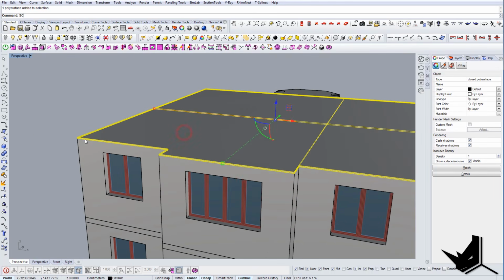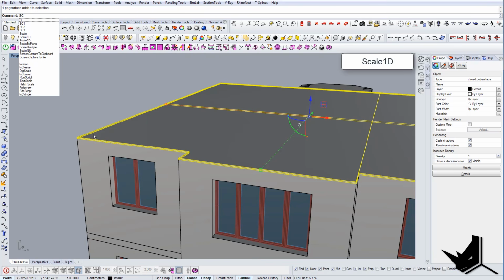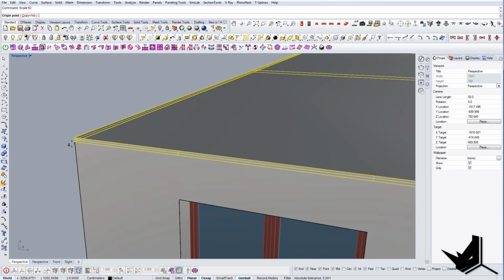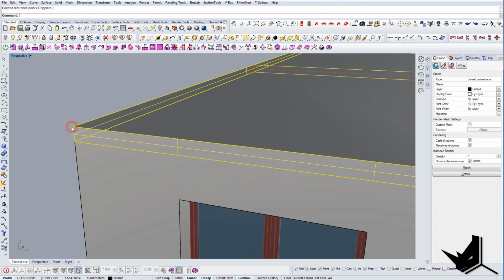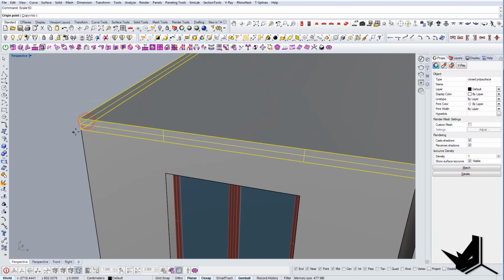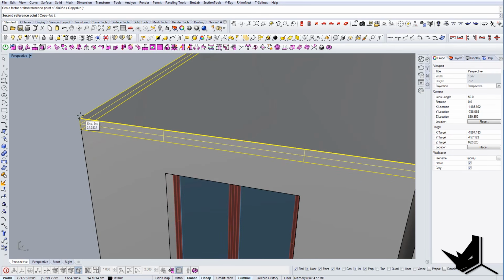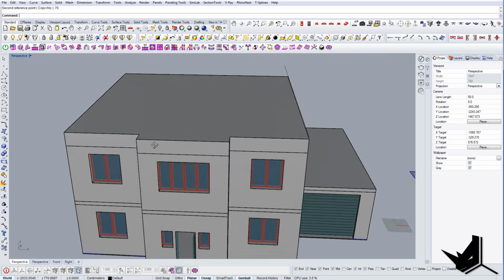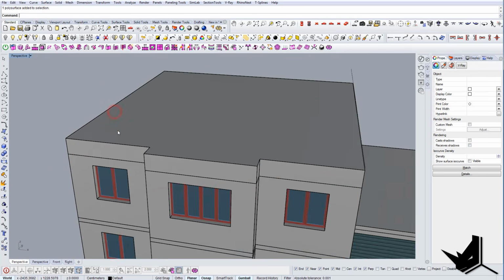And of course I want to scale this a little bit, like so. Probably should be around 70 or so. And what we can do here now, I can select basically this edge.